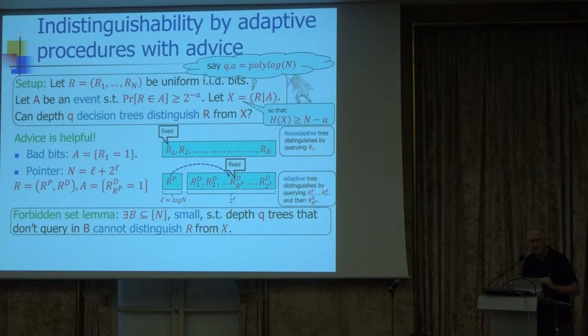So that's the first lemma. For concreteness, in the case that I just showed you, if we were to forbid the decision tree from reading the first bit, it cannot distinguish.